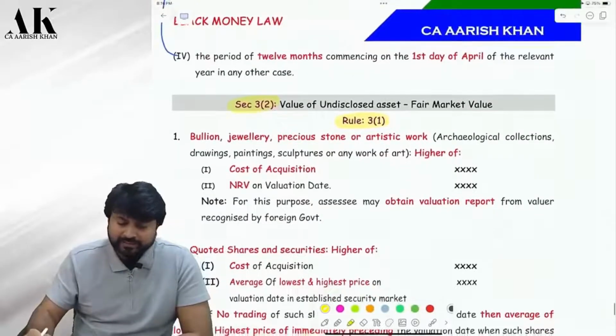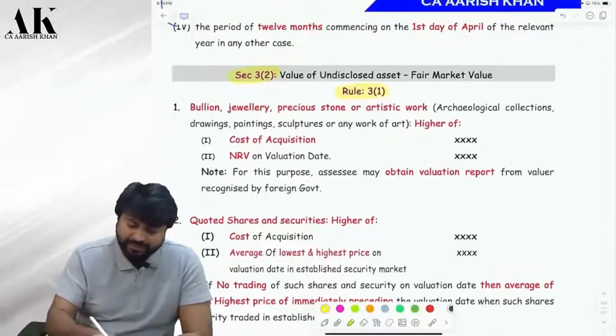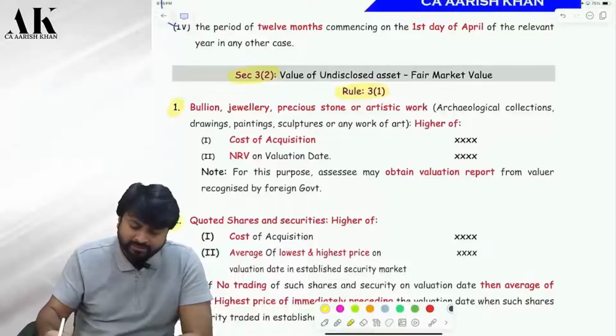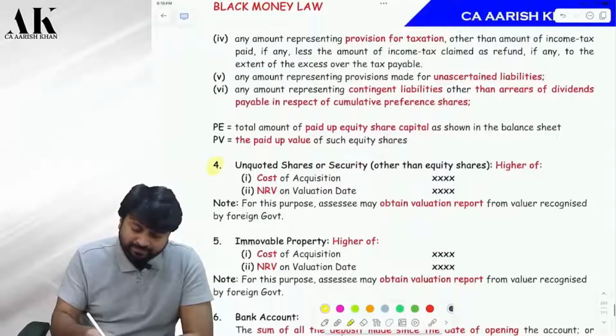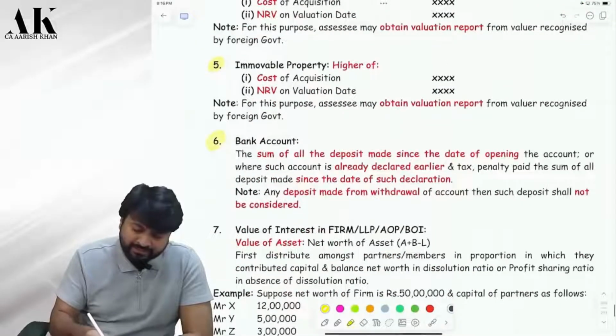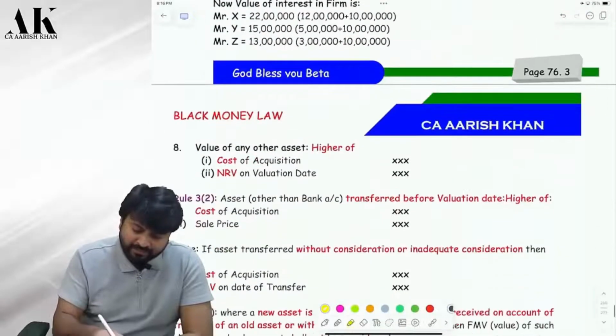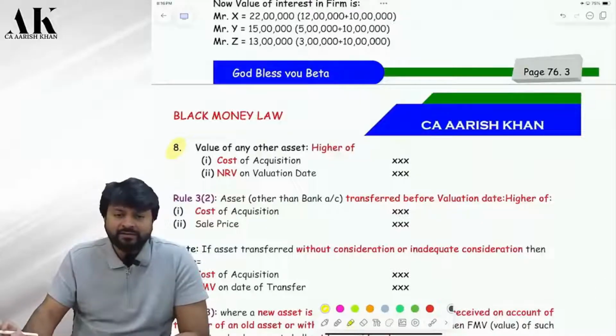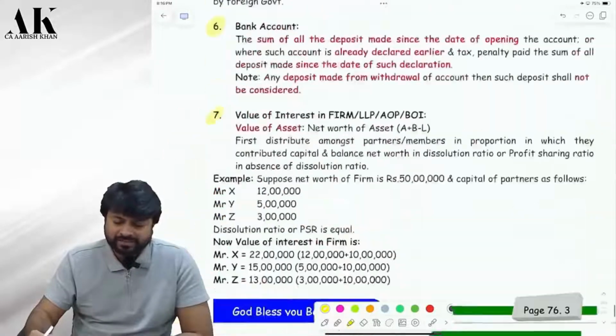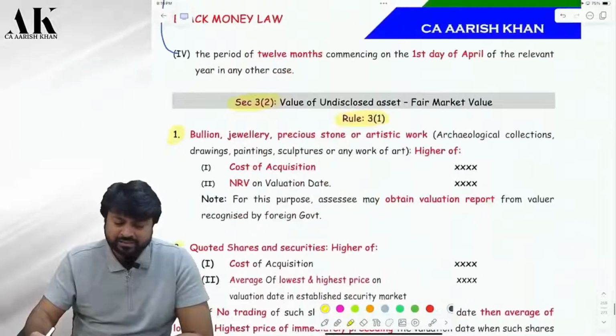Now, let's see. They have categorized all the assets into multiple categories. Point number 1, 2, asset number 1, asset number 2, asset number 3, then asset number 4, asset number 5, asset number 6, asset number 7, and then asset number 8. In all, how many categories are there of asset? It's very simple. Most of them are similar to each other. Shall I start with the first one?